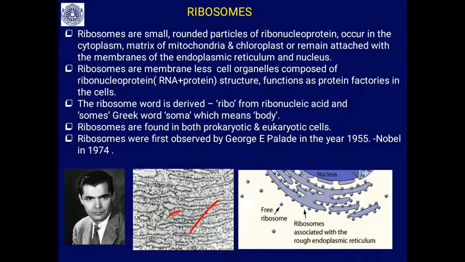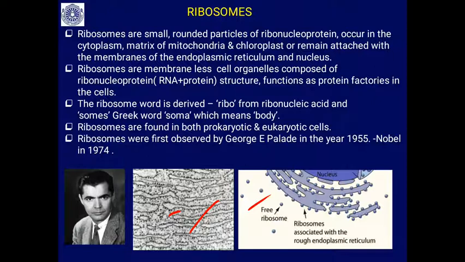You will find dark rounded particles attached to the endoplasmic reticulum. This is the diagram where you will see rough endoplasmic reticulum having the bound ribosomes, and in the cytoplasm you will find free ribosomes.